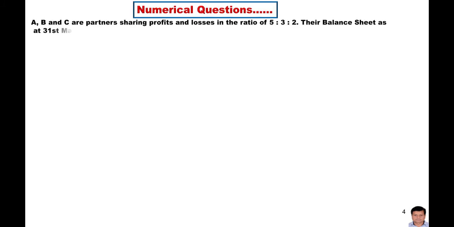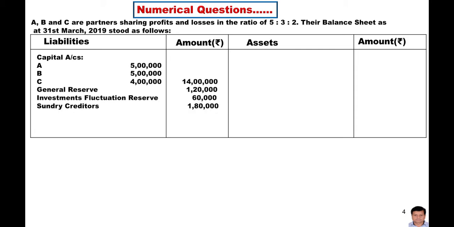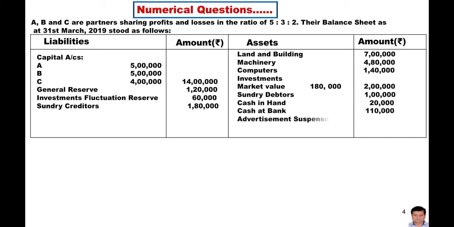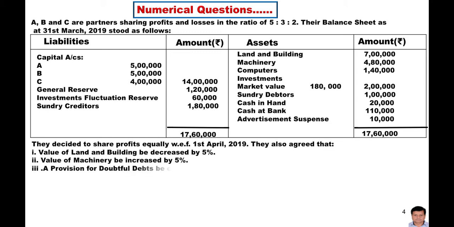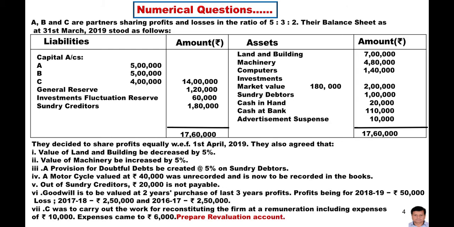We will try to learn this concept with the help of a numerical question. Here is the numerical question given on your screen. A, B and C are partners and their profit sharing ratio was 5:3:2, and here is the balance sheet. I am not going to read out the whole balance sheet. They decided to share profit equally with effect from 1st April 2019.